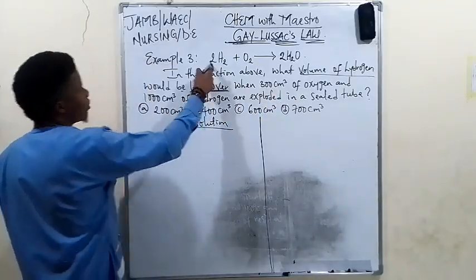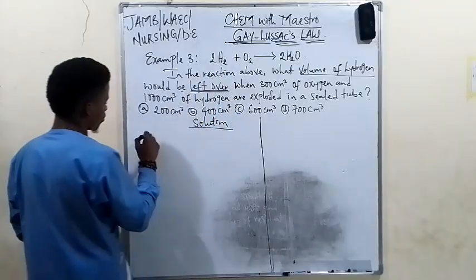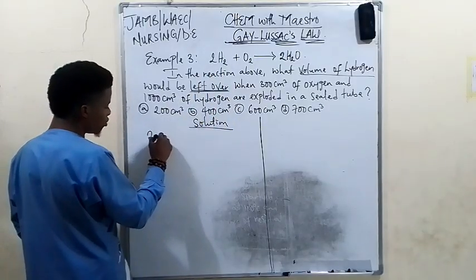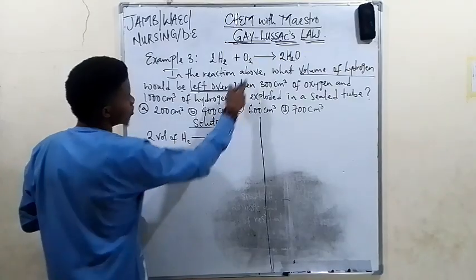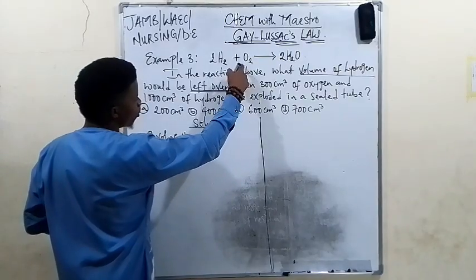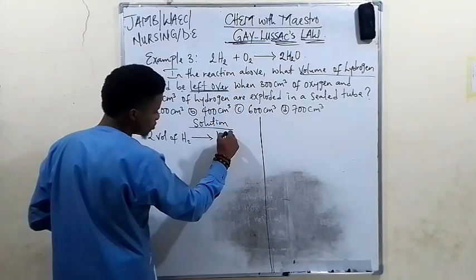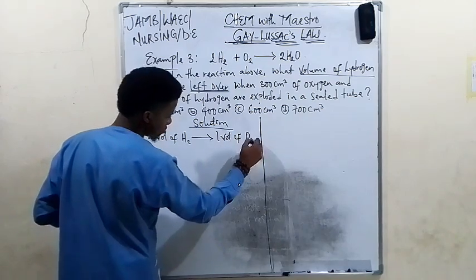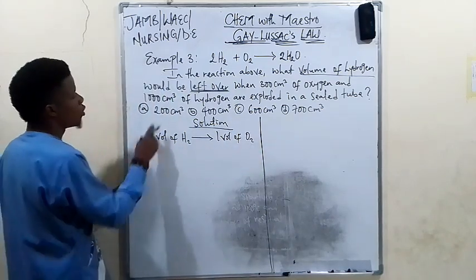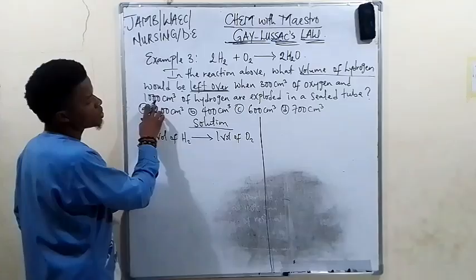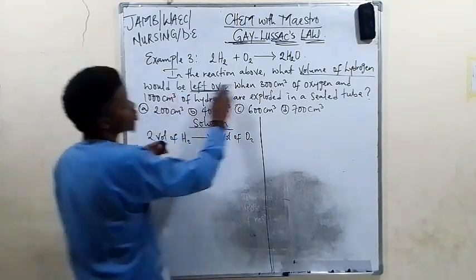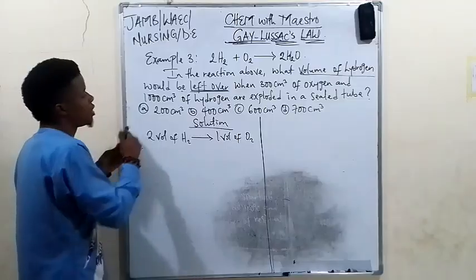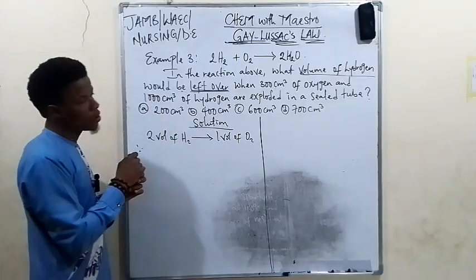So now, you already know from the balanced equation that 2 volumes of hydrogen will react with, or require, 1 volume of oxygen. So now, therefore, 1000 centimeter cube of hydrogen. Okay, since we are asked to look for the volume of hydrogen, let's not just work with this 1000, all right?